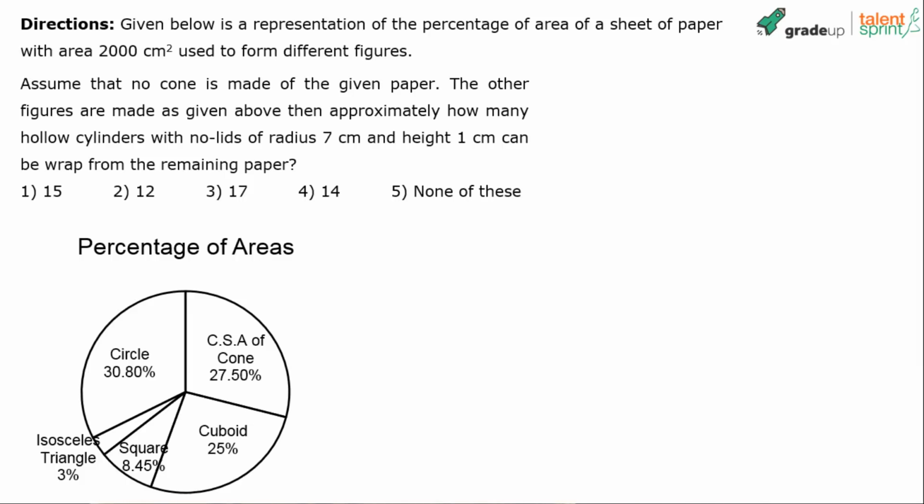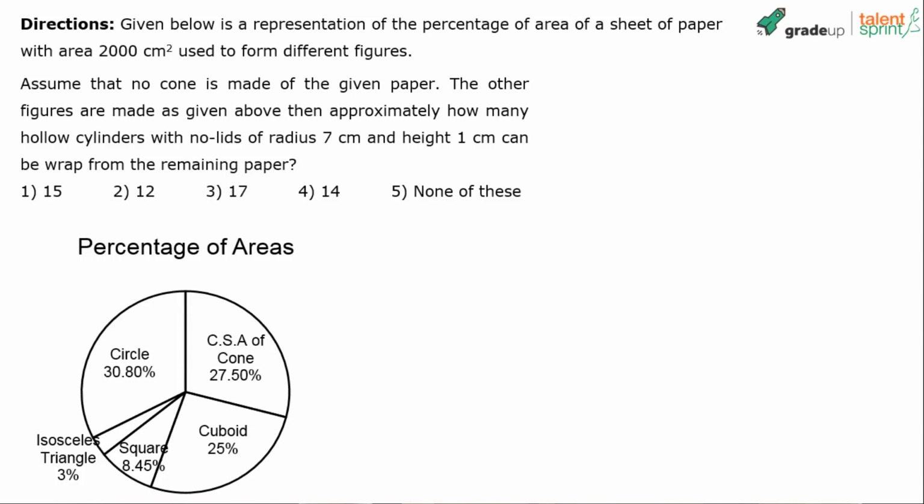Interesting one. Here it says that assume that no cone is made of the given paper. No cone is made of the given paper. The other figures are made as given above. Then approximately how many hollow cylinders with no lids of radius 7 cm and height 1 cm can be wrapped from the remaining paper? Interesting one again.